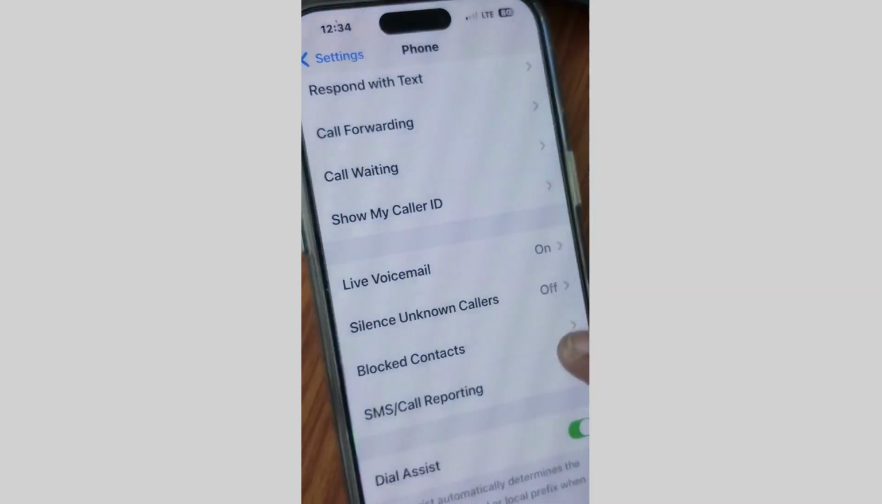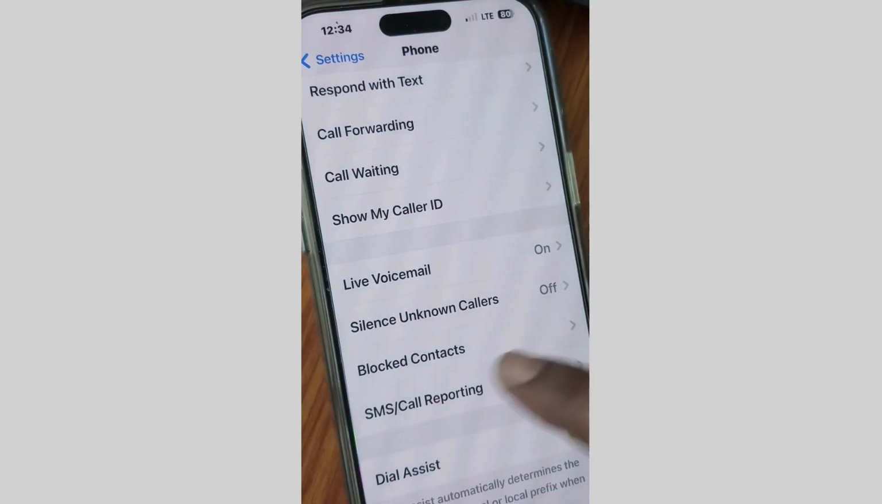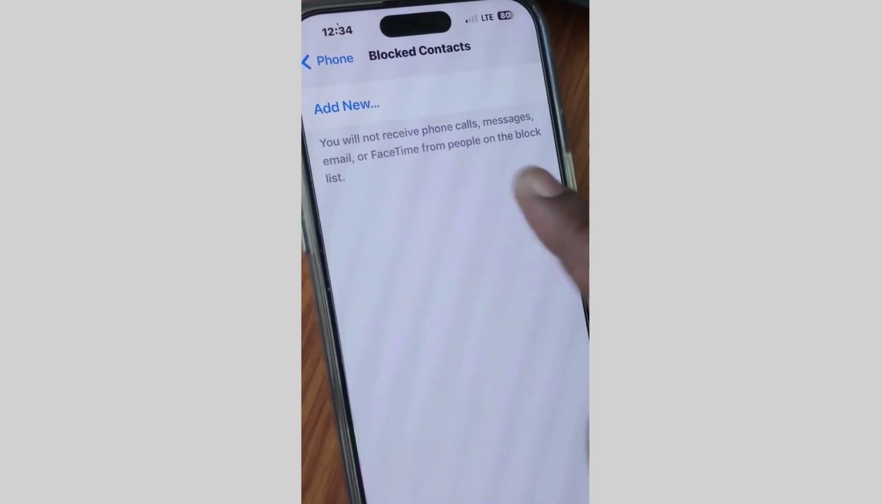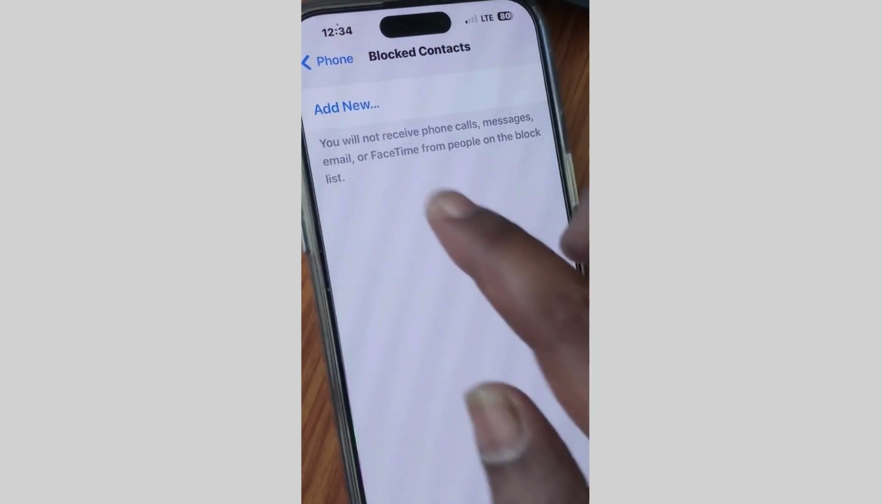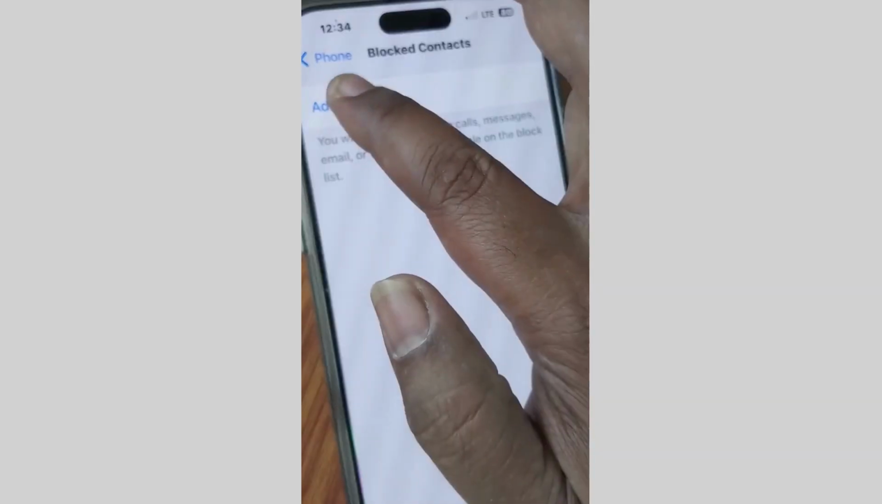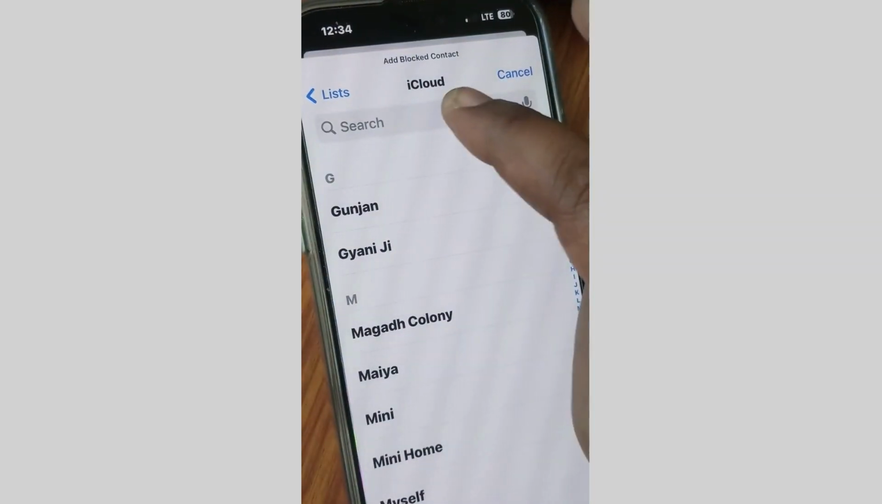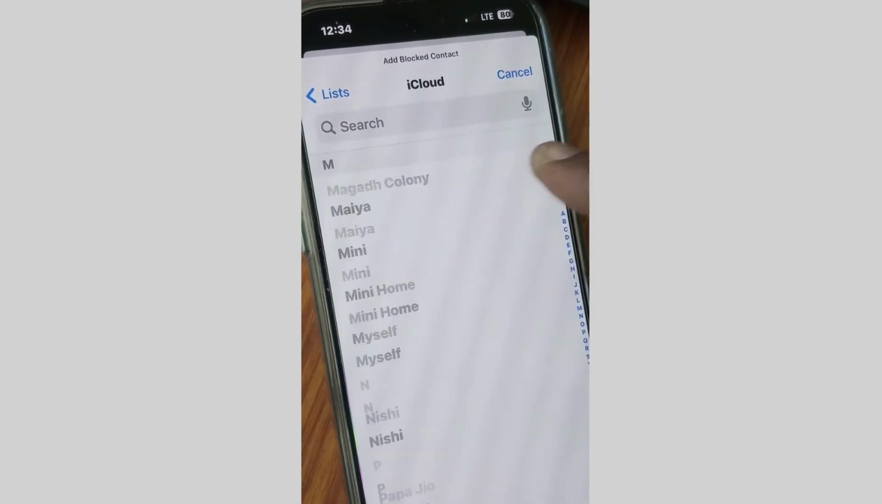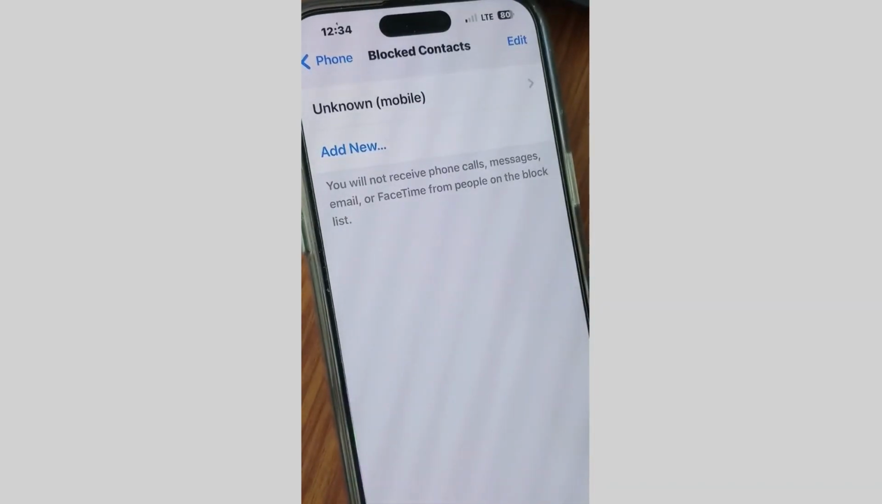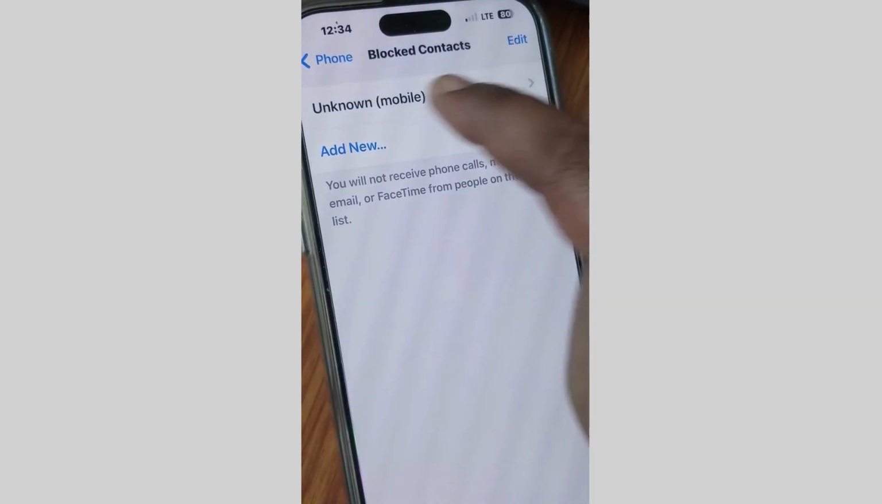Thereafter go back and also tap on blocked contacts, and if any contact is blocked and you have added under blocked number, then unblock it. For example, if one contact you have added, here is how to unblock a contact. Add unknown mobile number is blocked.